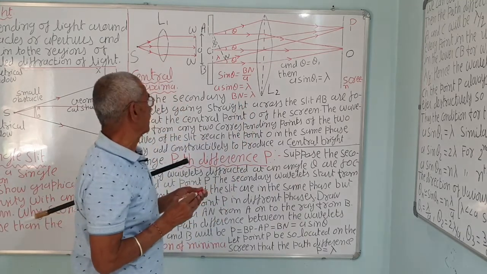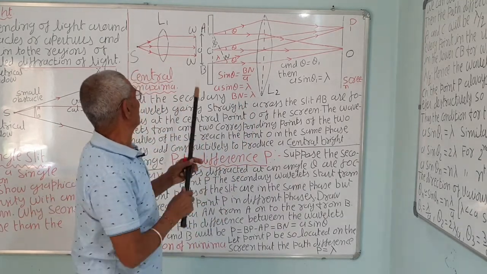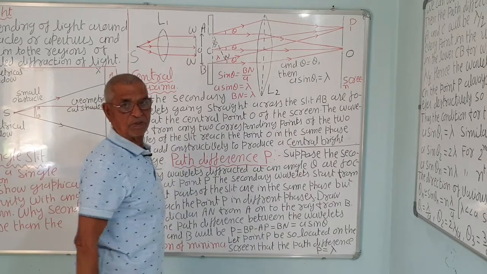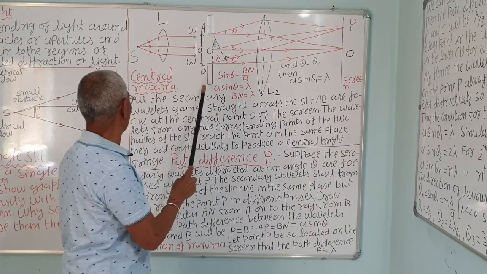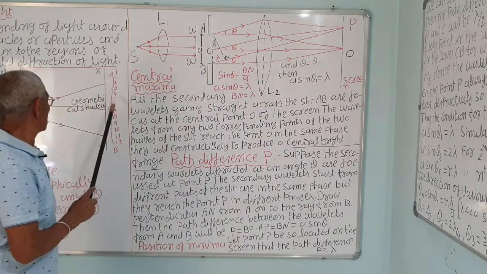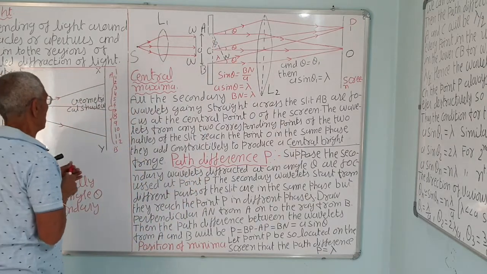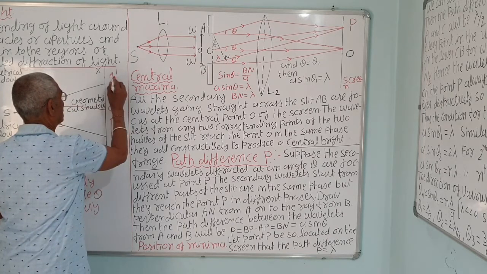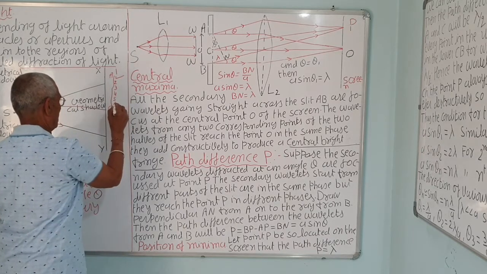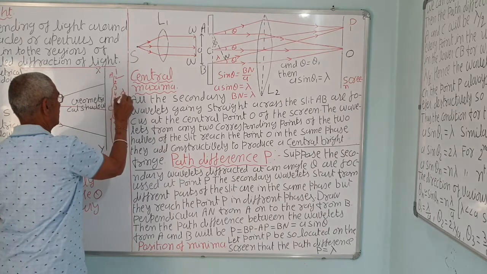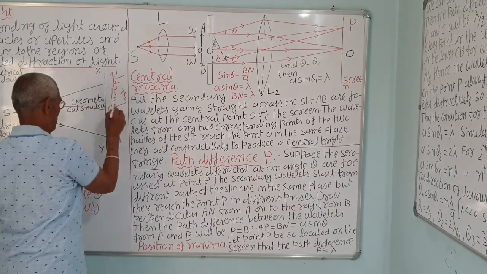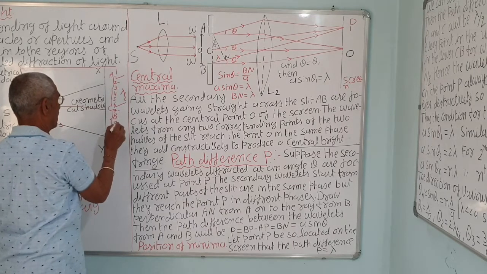Now when we divide into two parts, consider the path difference between the rays from 1 and 6. What is the path difference between these two? Lambda by 2. Similarly for 2 and 7, there will be lambda by 2.